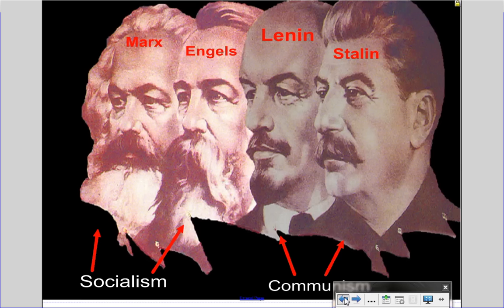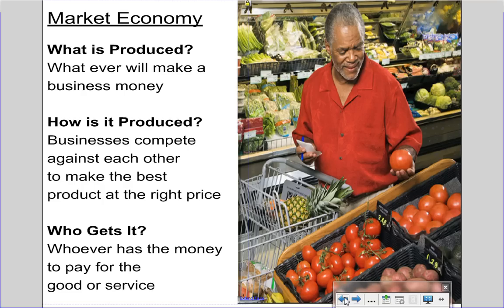Now, the problem with a market economy is kind of obvious. There's going to be some very, very, very rich people and some very, very, very poor people. Not everyone is going to live in the same house, drive the same car, wear the same clothes, eat the same kind of food. That, unfortunately, is the downside of a market economy.